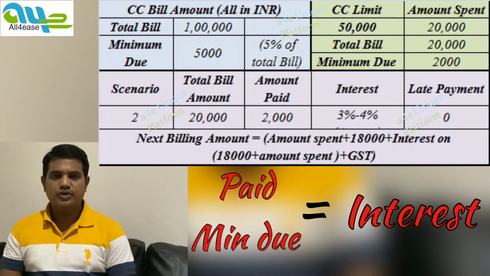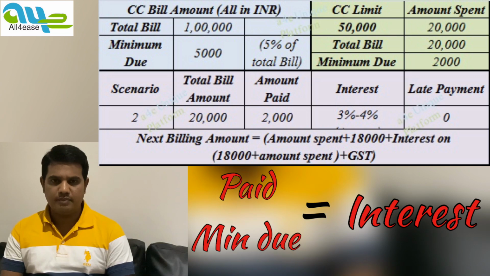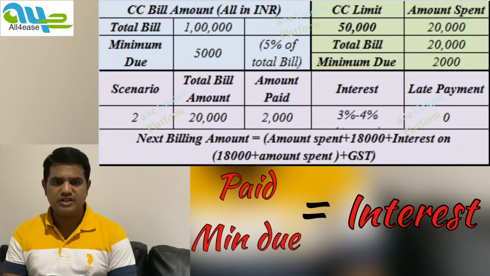So your 30th of April bill consists of the amount spent on your card from 1st of April till 30th of April plus 18,000 whichever is pending from the previous month, and interest will be charged for the entire amount, that is the balance 18,000 and also the amount whatever you spent from 1st April till 30th April, that would be the interest amount. So altogether you will get a bill on 30th of April which will be high since the interest is being charged for the upcoming usage as well.